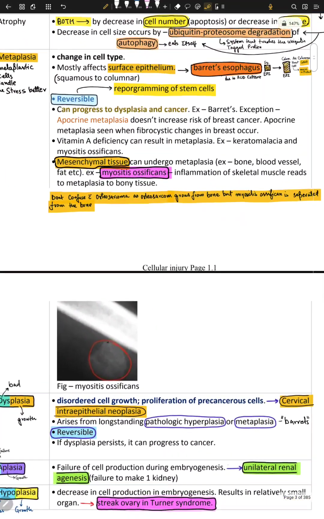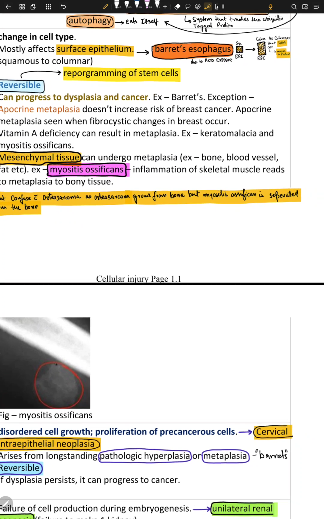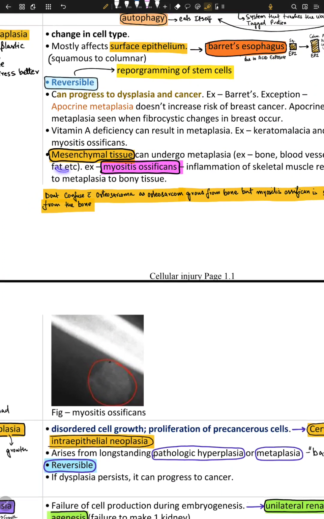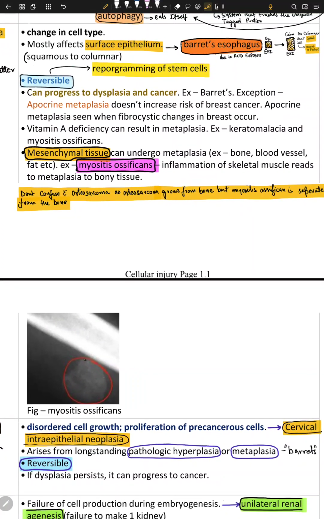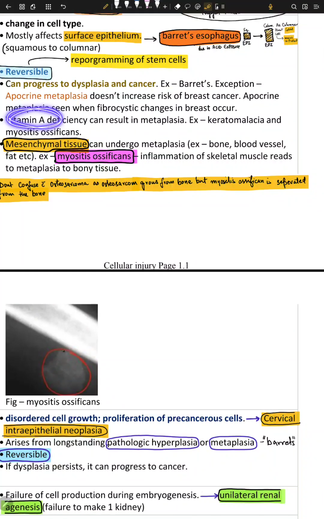Okay, so now we know that vitamin A deficiency can lead to two things: keratomalacia of the conjunctiva, and myositis ossificans. What is myositis ossificans? Well, first of all, myositis is the inflammation of mesenchyme, and ossification is bone formation. So what happens in myositis ossificans is that mesenchymal tissue undergoes metaplasia. What is mesenchymal tissue? Well, mesenchymal tissue includes bone, blood vessels, and fat, and these structures undergo continuous inflammation due to the lack of vitamin A.